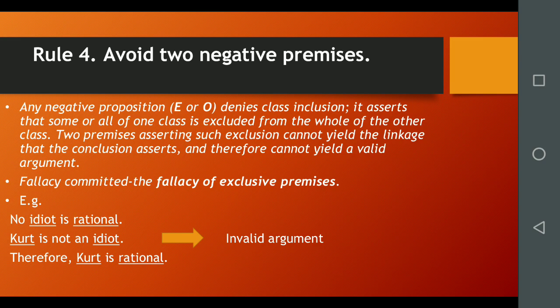Two negative premises where M is a term in each simply cannot justify the assertion of any relationship whatever between S and P. Therefore, if both premises of a syllogism are negative, the argument must be invalid. For example, no idiot is rational. Kurt is not an idiot, therefore Kurt is rational. It is an invalid argument.